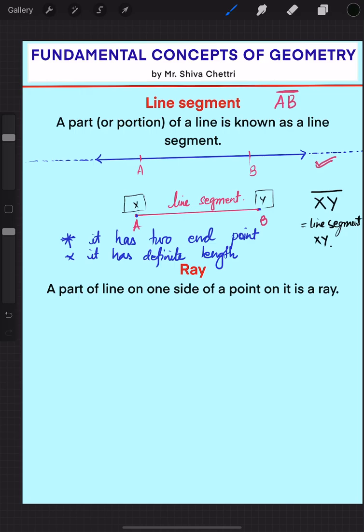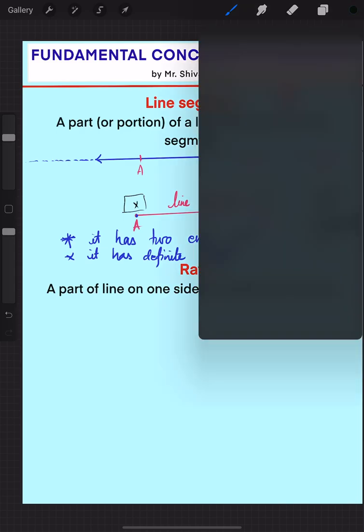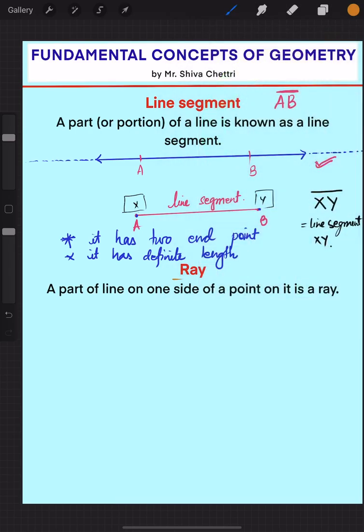Now another interesting part is the ray. With a ray, you can easily relate both the things we have discussed, line and line segment.